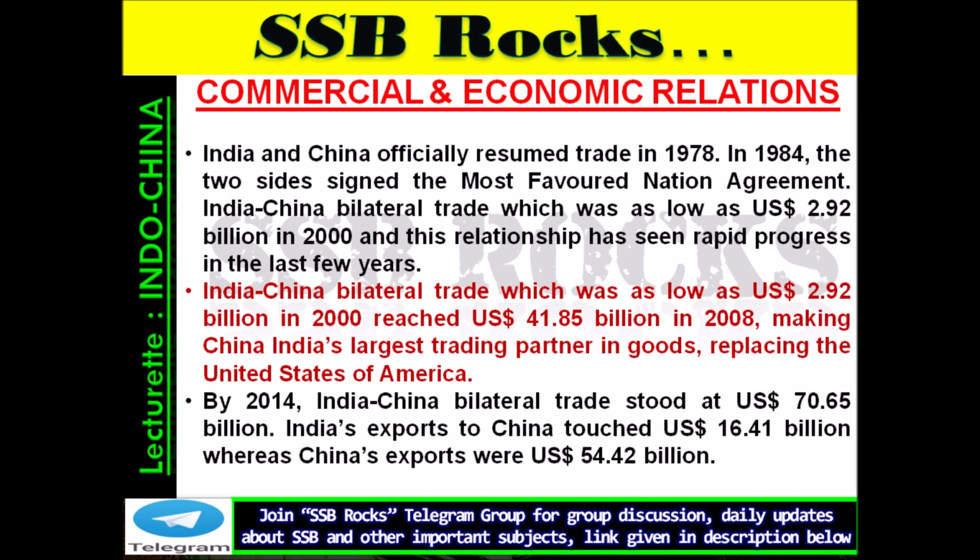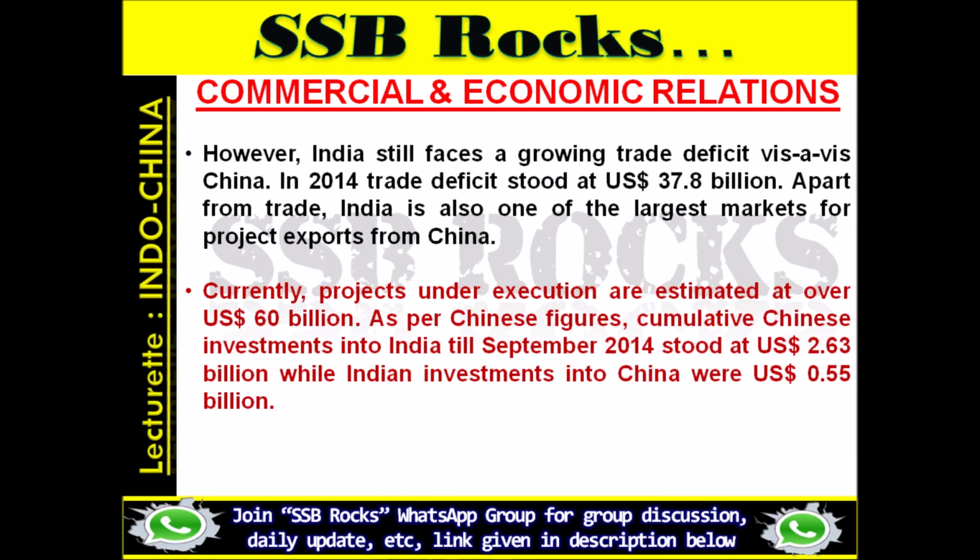By 2014, India-China bilateral trade stood at $70.65 billion. India's exports to China touched $16.41 billion, whereas China's exports were $54.42 billion. However, India still faces a growing trade deficit vis-a-vis China. In 2014, the trade deficit stood at $37.8 billion.